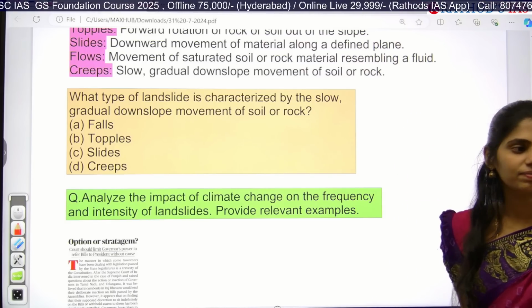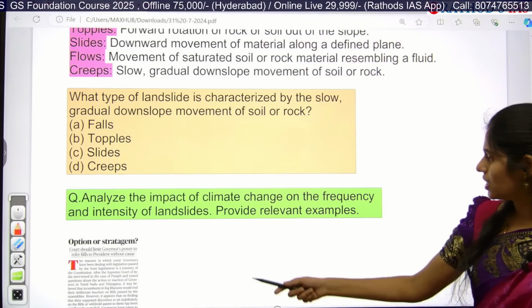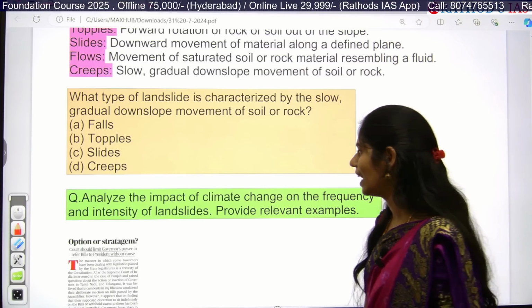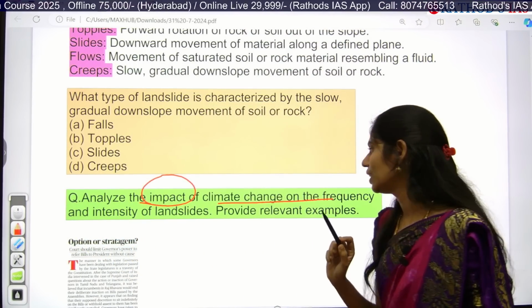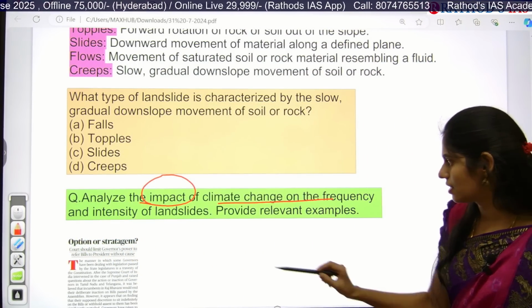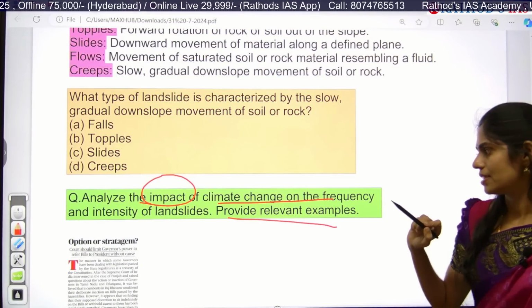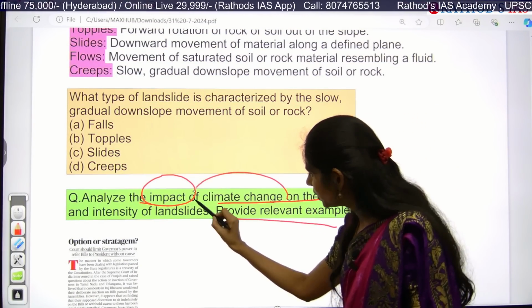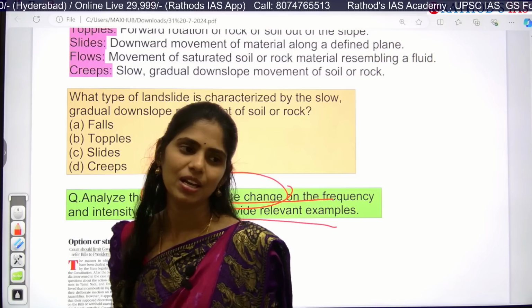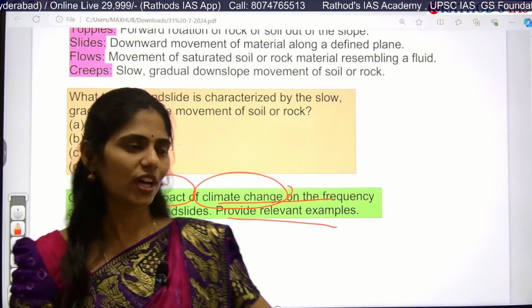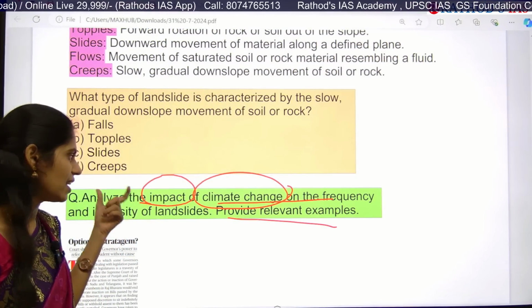It's very easy. And next I also gave you one mains question: Analyze the impact of climate change on the frequency and intensity of landslides and provide relevant examples. We already know that climate change is happening. Because of climate change, we are having some extreme weather events. One such event we can see is landslide.